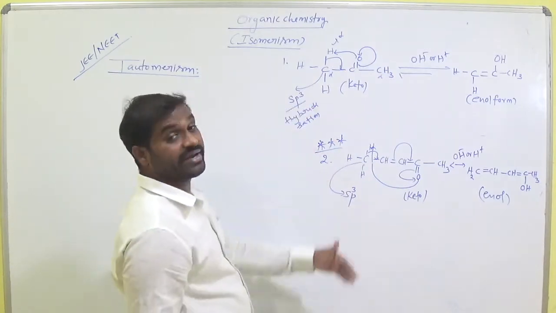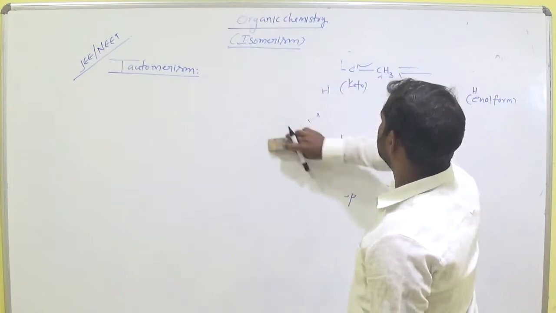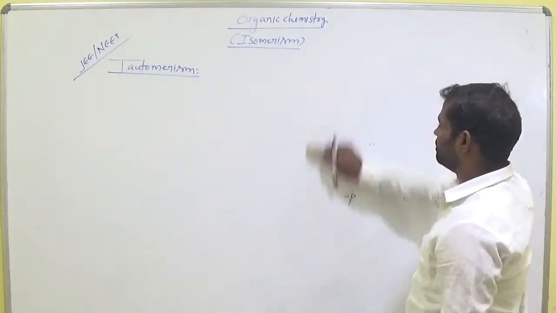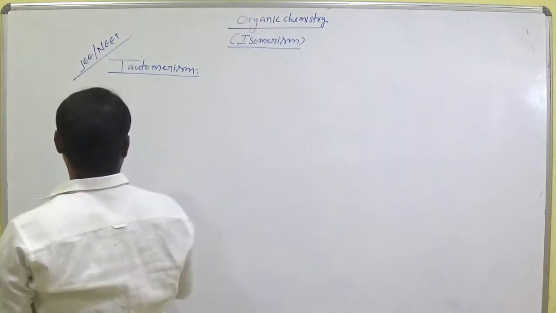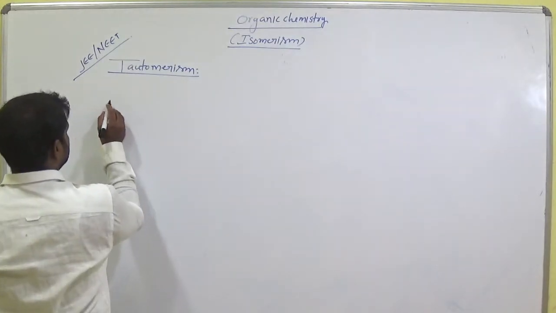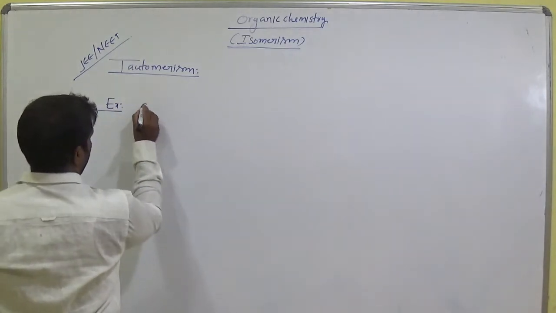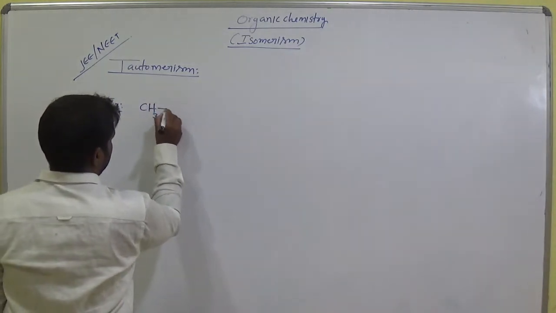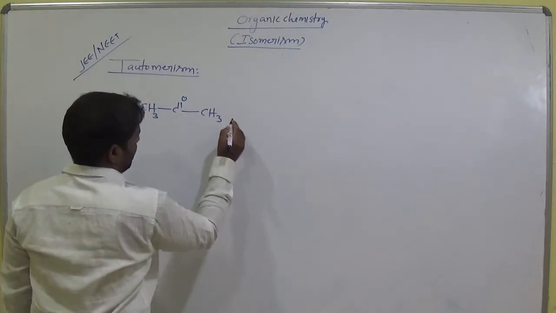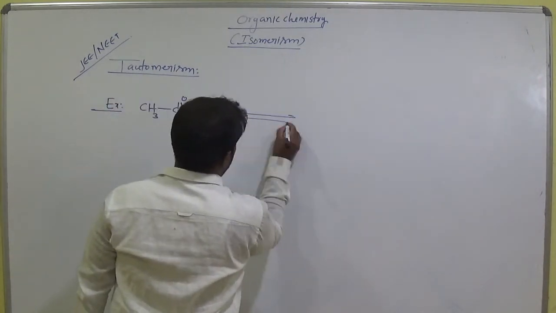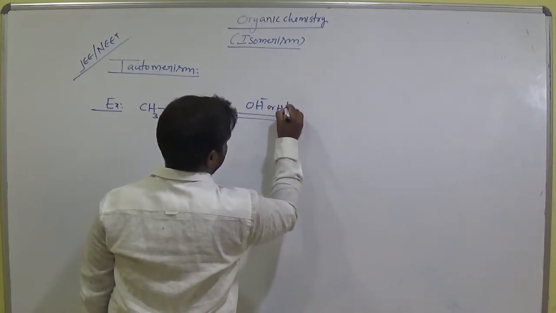Now how does this mechanism take place? Very important, an expected bit in JEE EAMCET. Okay. Now, the mechanism. Let's take one example: CH3, C double bond O, CH3, in presence of either OH minus or H plus.